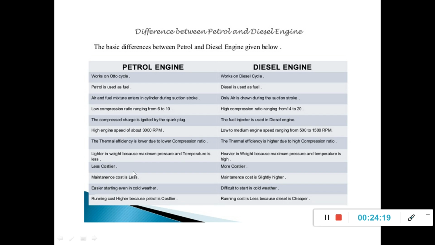These are lighter in weight, less costlier. Maintenance cost is less because we are using petrol. Easy starting. Running cost high because petrol is costlier. Okay. Here the maintenance cost is slightly higher. Difficult to start in cold weather. Running cost is less because diesel is cheaper.